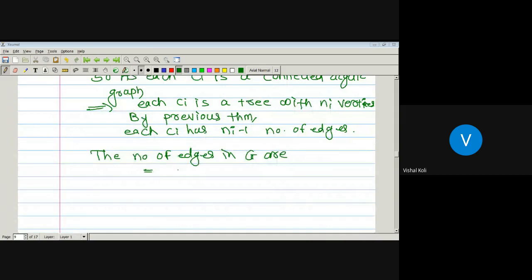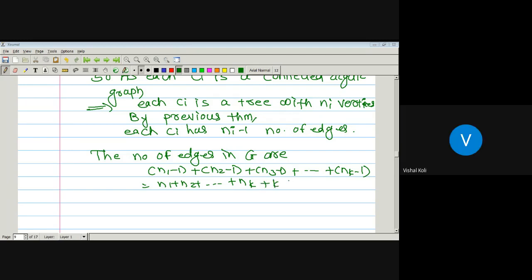Which is equal to: C1 has n1 minus 1 edges, plus C2 has n2 minus 1, plus C3 has n3 minus 1, plus up to Ck has nk minus 1 edges. Which is equal to n1 plus n2 plus up to nk, plus minus 1 minus 1 minus 1, how many times? k times.